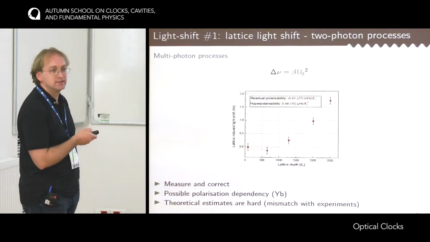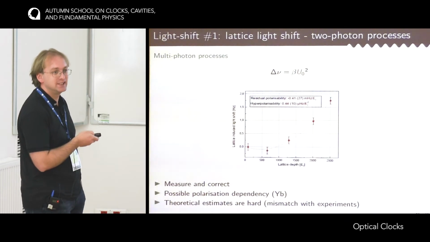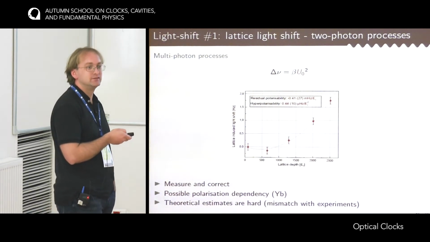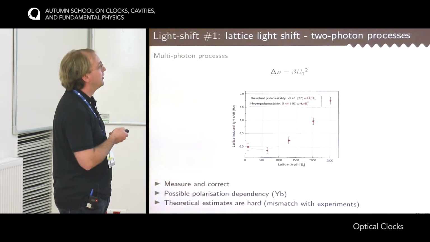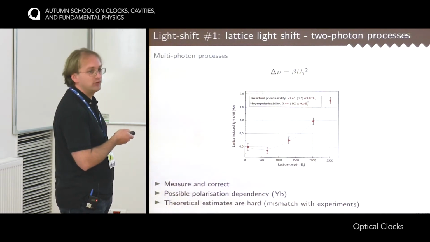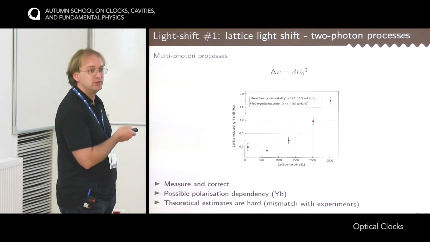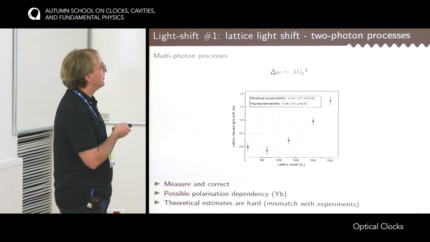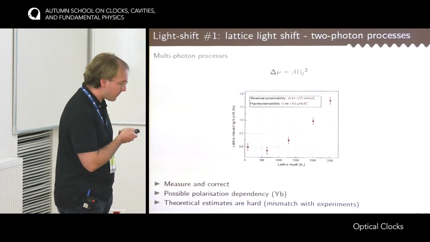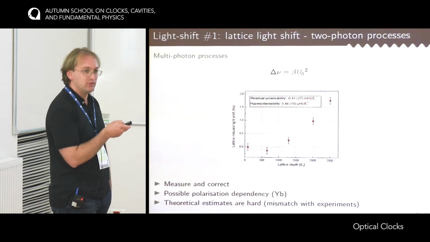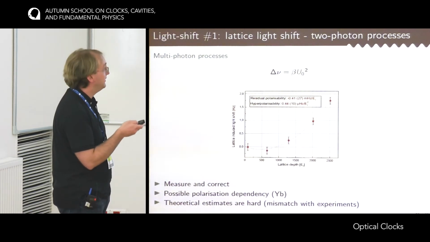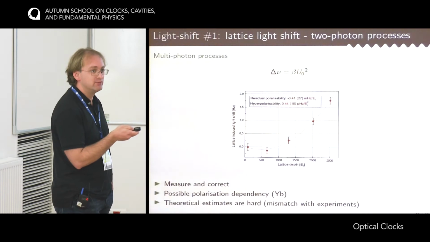Question? Yes. So when you measure with a very shallow lattice, is it not difficult to hold the atoms if the lattice is very shallow? Well, the point here is that the scale goes to 3,000 recoils, so it's way larger than what you need to run the clock. To run the clock, we usually do it at less than 100 recoils, which is enough to be in the Lamb-Dicke regime.